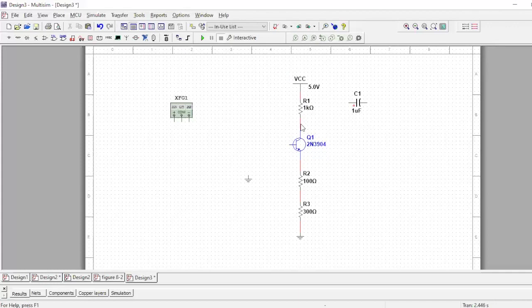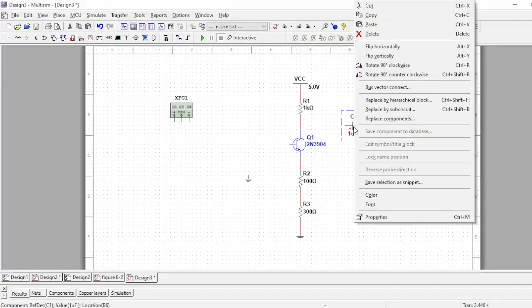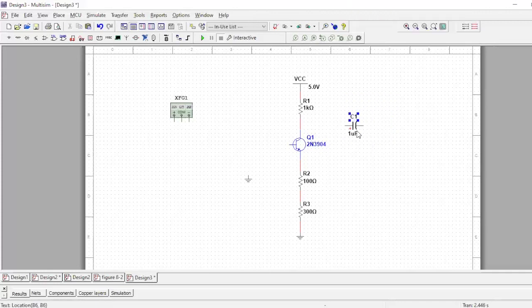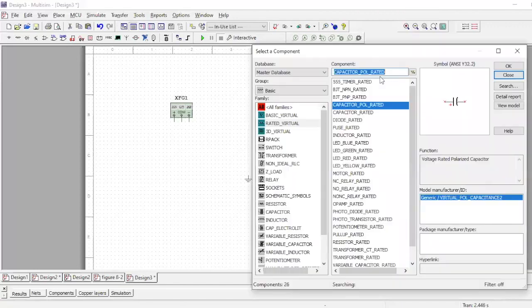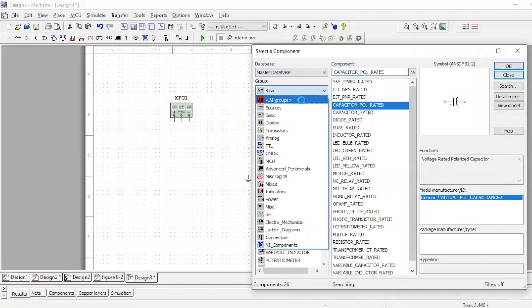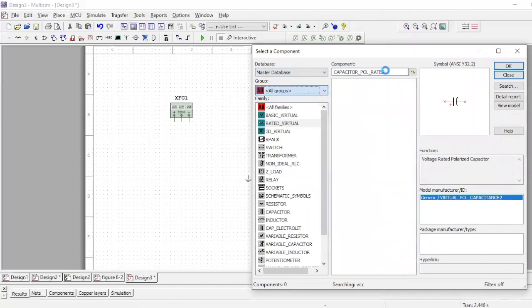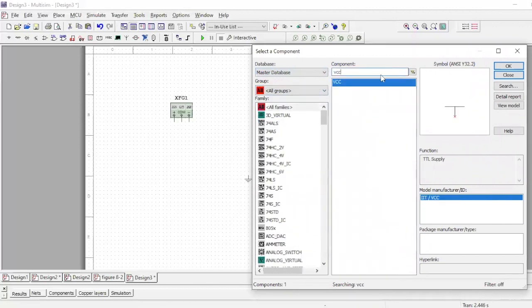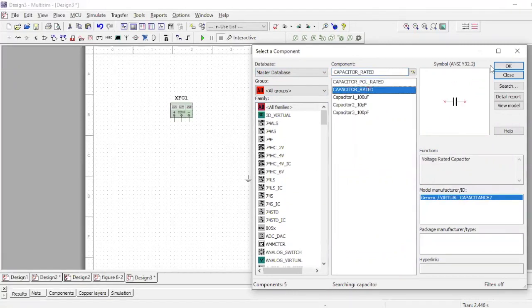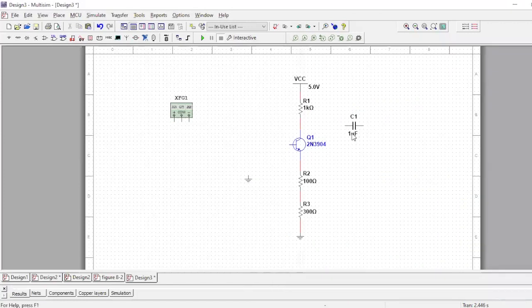So now from the middle, I have to connect the capacitor. Let me replace, and I could also show you guys how to replace a component using Multisim. Right click on the component and replace component. So I'm going to change the capacitor, right? So search for capacitors. Choose the rated capacitor. You could later change the value. I need the 1 microfarad.